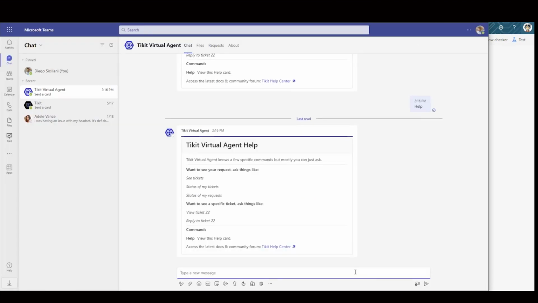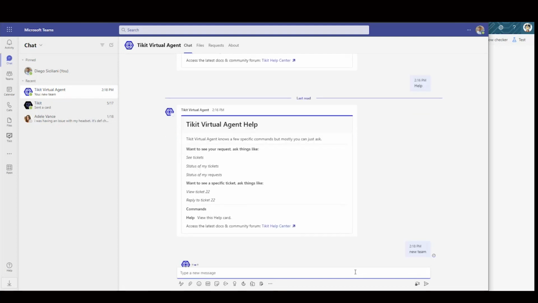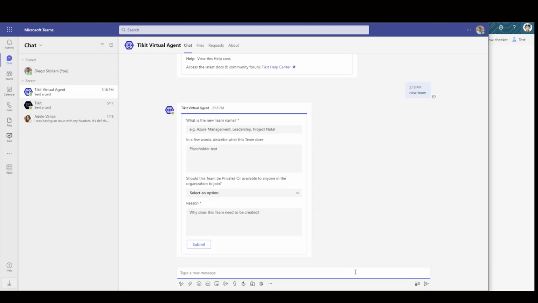Now, I've already trained Ticket Virtual Agent to respond to a few different phrases. So let's just say new team, and we'll fill this out. So I'm going to call this espresso team, the team that gets stuff done fast. I want to make this private. I want to make this invite only. And the reason is we need a team for our top technical resources. And I'm going to hit submit.